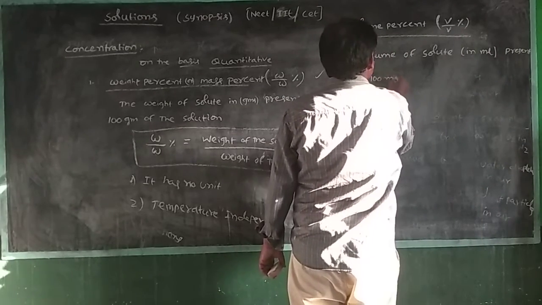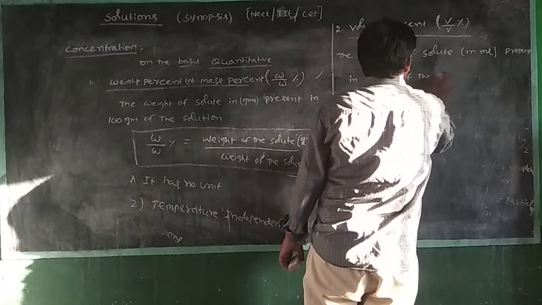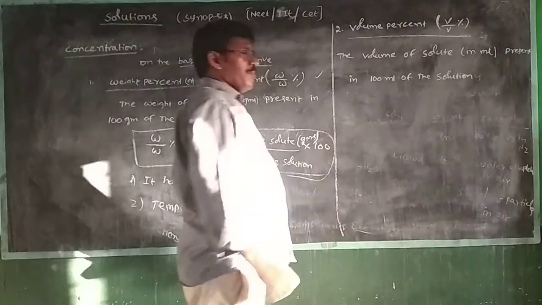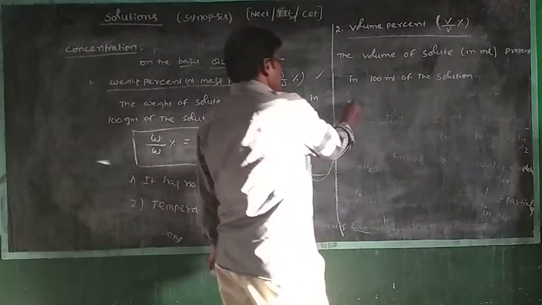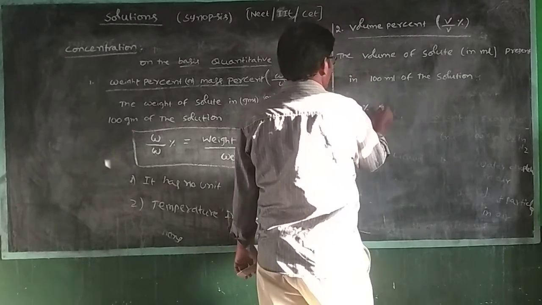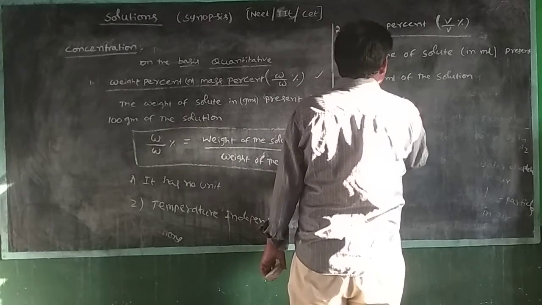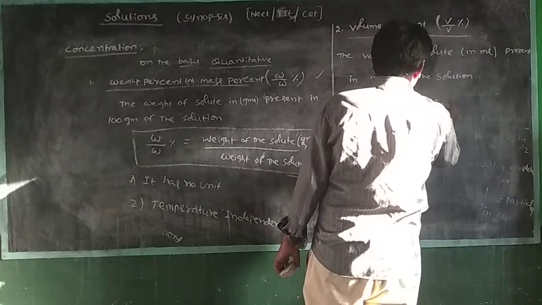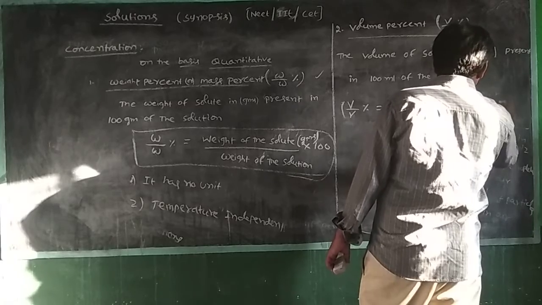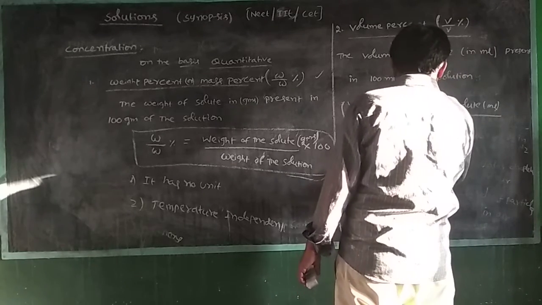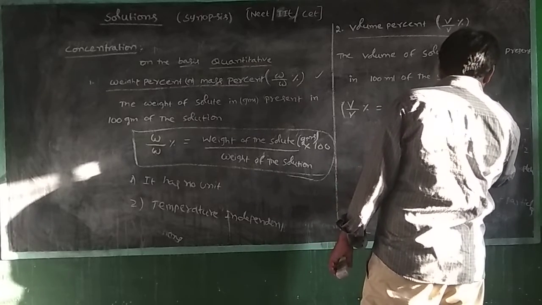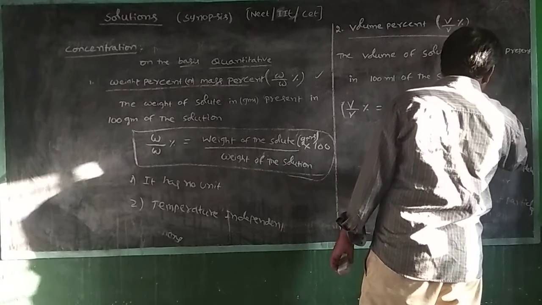The formula for volume percent is equal to volume of the solute in ml upon volume of the solution, into 100.